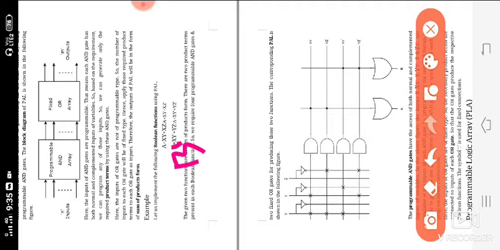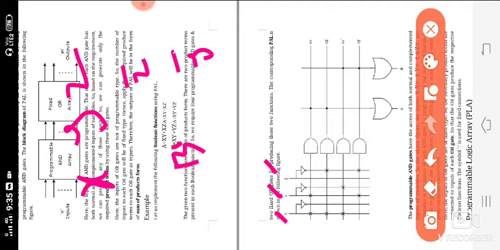So here x, y, z, 3 inputs are there. So that way we are designing x, y, z. Here z bar also there, y bar also there. x bar is not there, but don't worry, if we needed x bar there is no problem. Here y bar is there, in the y place we put one NOT gate. So this is the value of y bar. Same thing, we put one NOT gate for z. This is the value of z bar.